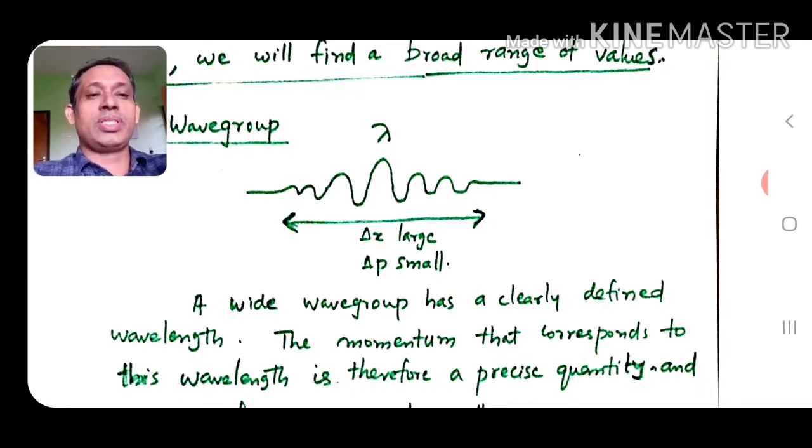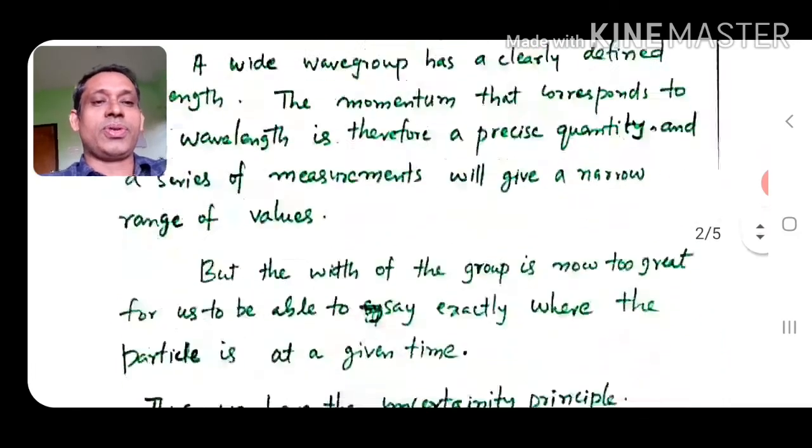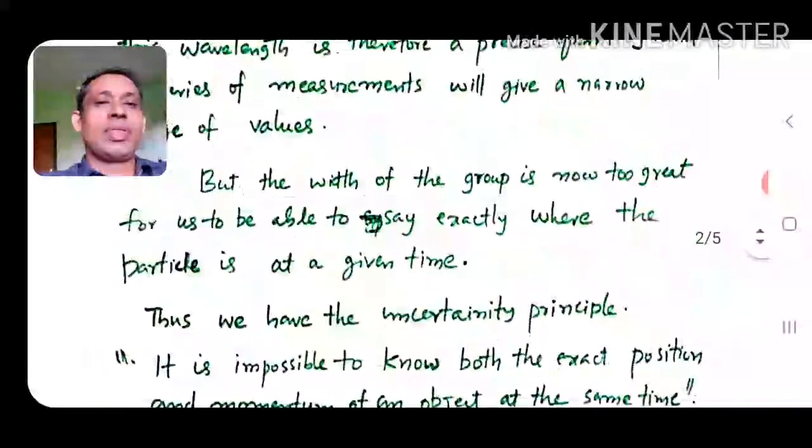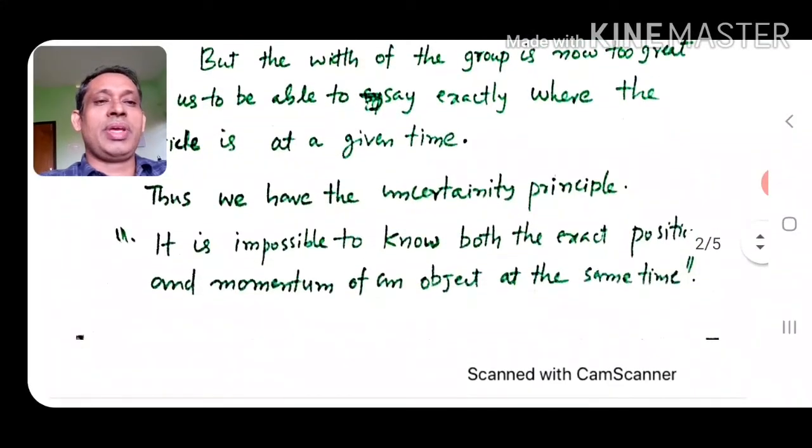The momentum is almost precisely defined, so delta p is small. So we have the uncertainty principle. It is impossible to know both the exact position and momentum of an object at the same time.